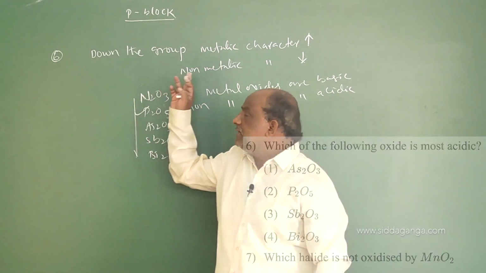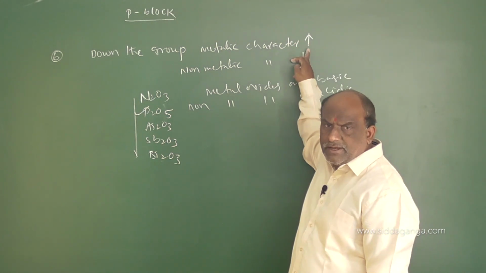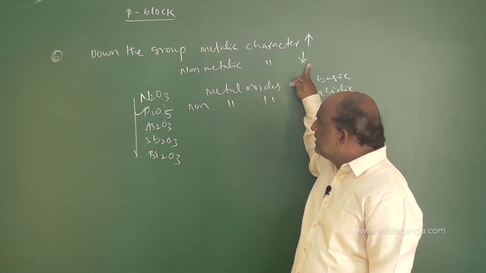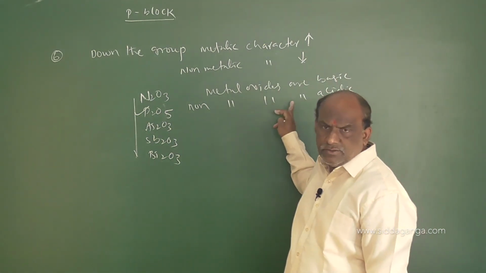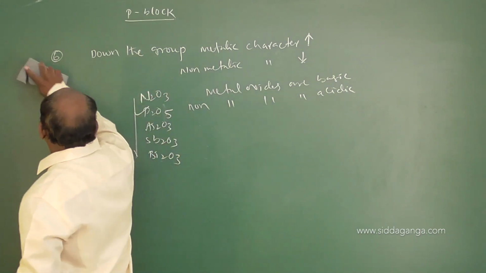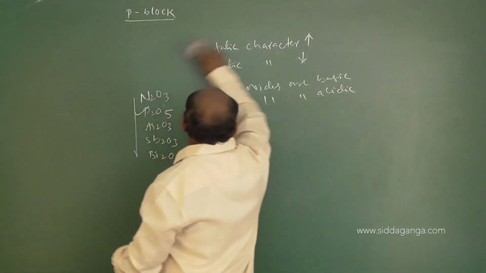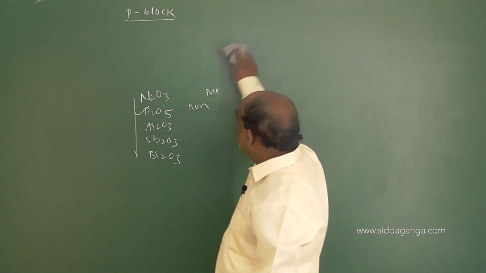Make a note, these points are very, very important, common fundamental basic points. Down the group metallic character increases, non-metallic character decreases. Means metal oxides are basic, non-metal oxides are acidic. So this was question number 6. The option is P2O5. And the next one, question number 10.